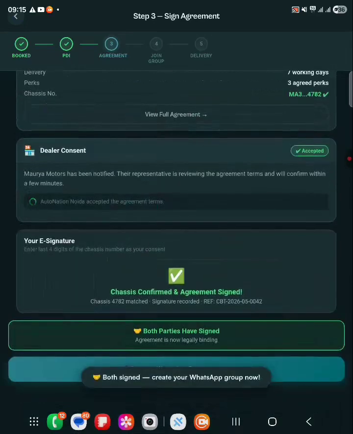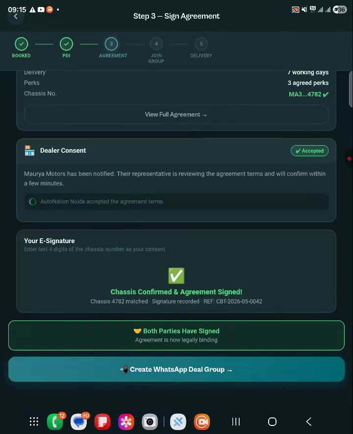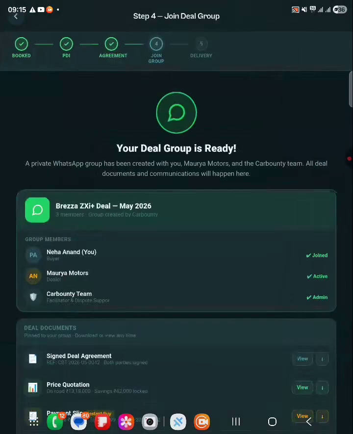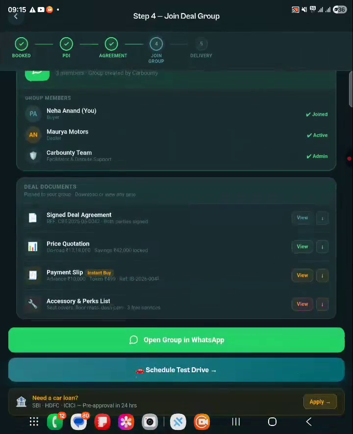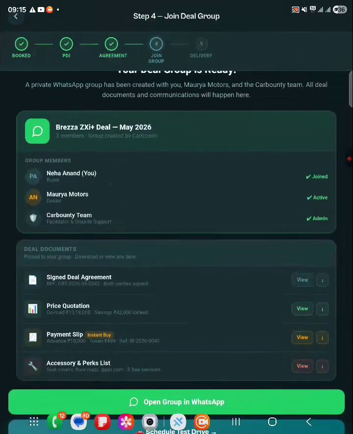They will use an OTP to sign the agreement. After the agreement has been signed, a WhatsApp group will be created. What's the use of the WhatsApp group? Even if we do all the things in the app, there is always scope and need for human interaction, to resolve any further queries, delivery dates, and any concerns.